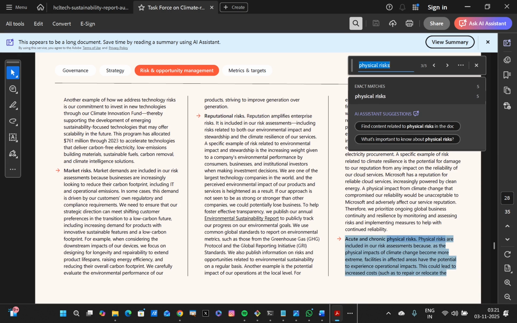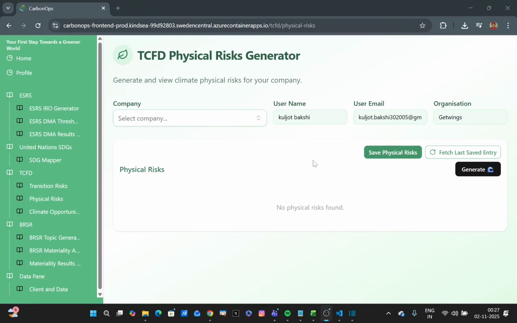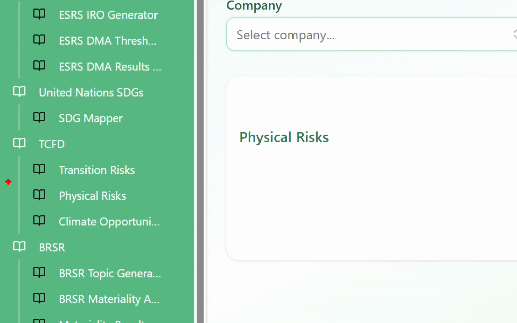So all of that stuff, related to repairing its affected operations or affected infrastructure due to natural calamities, everything comes under physical risks. And that's what we are trying to automate with the physical risk mapper in the CarbonOps tool set. So with this video, we'll cover physical risks for TCFD segment and analysis in CarbonOps.